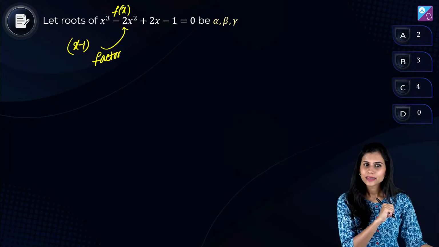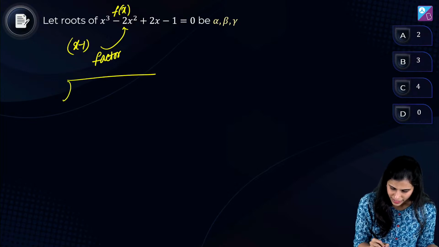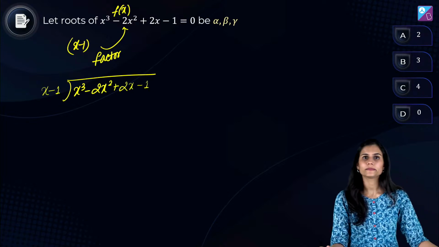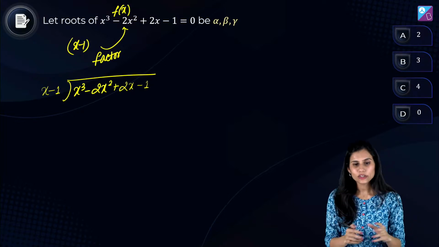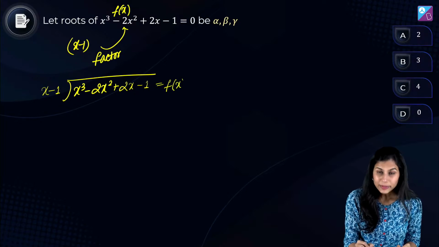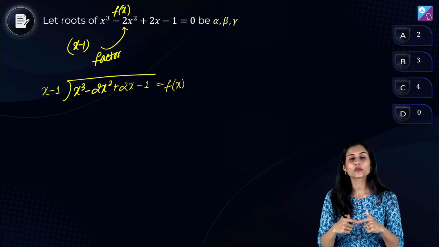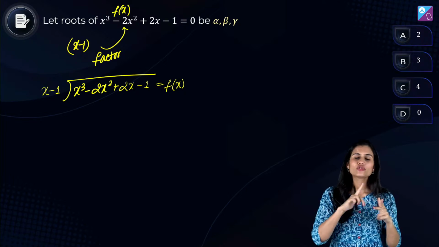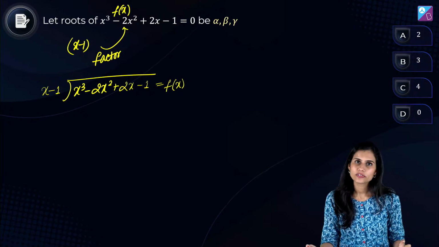Okay? Ashu is also on point, correct. Let's divide. What is f of x? x cube minus 2x square plus 2x minus 1. I want to divide it with x minus 1. I know the remainder will come out to be 0 for sure because x minus 1 is a factor of f of x. What I am in dire need of is the quadratic quotient, because then I will factorize that quadratic polynomial and get 2 linear factors from there. From there I will get the values of alpha, beta, gamma. Okay, alpha we already know, it is 1; beta and gamma I will get from there.